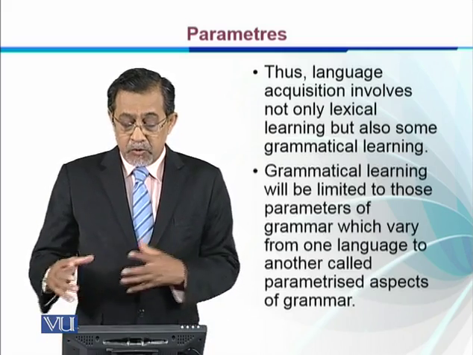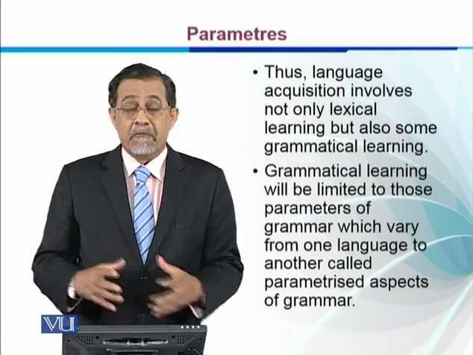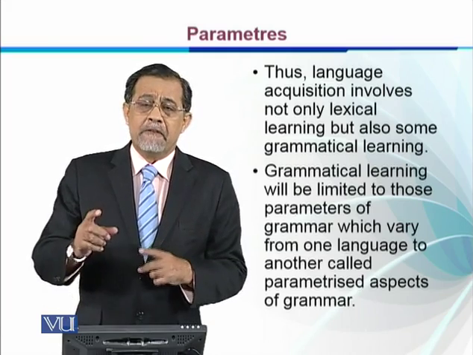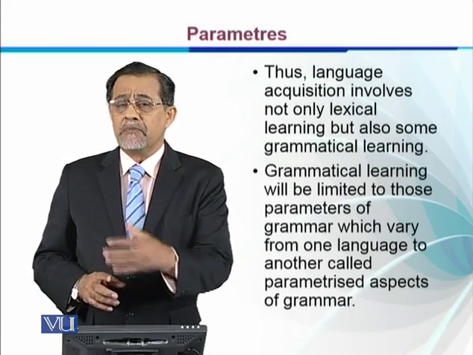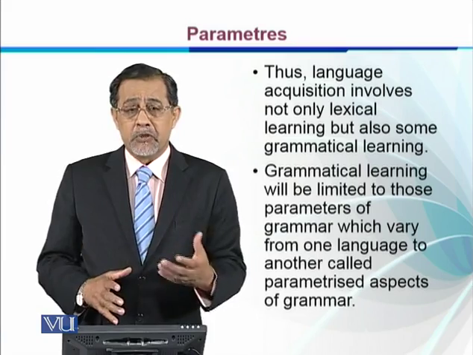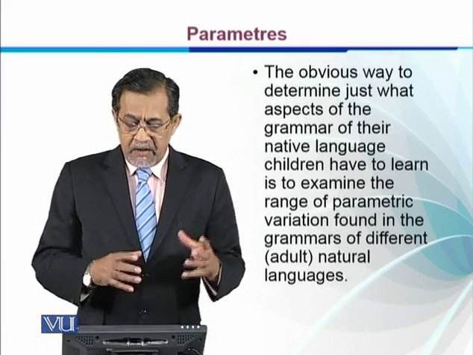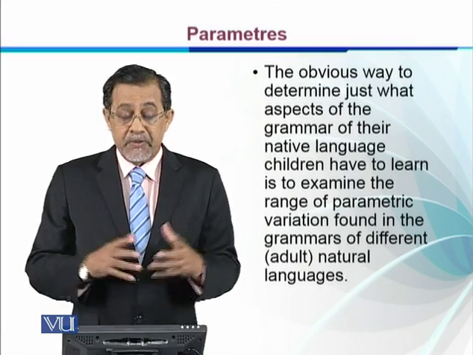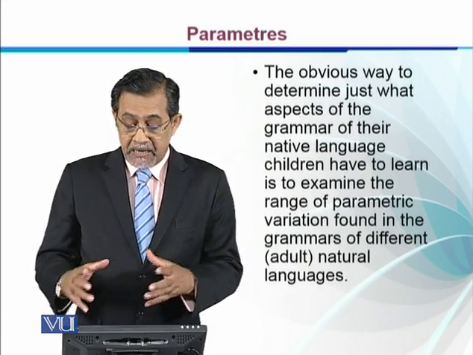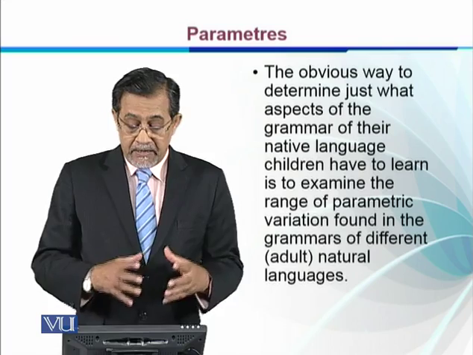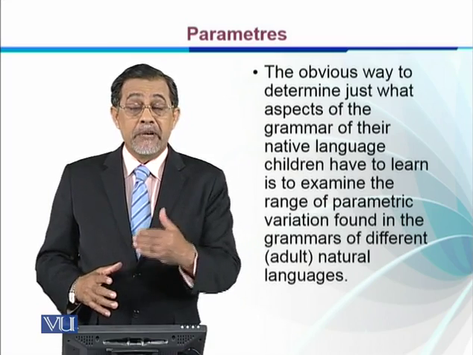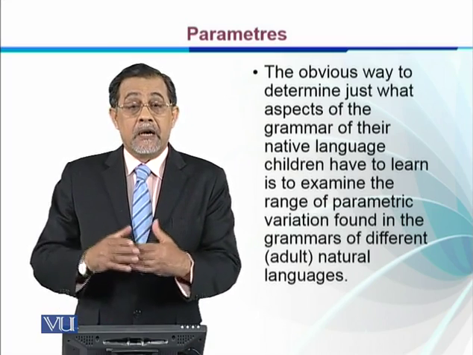Grammatical learning will be limited to those parameters of grammar which vary from one language to another, called parameterized aspects of grammar. For example, whether the head of a phrase comes on the left or the right. So these are called parameterized aspects of grammar, and they have to be learned by the children. The obvious way to determine just what aspects of the grammar of their native language children have to learn is to determine the range of parametric variation found in the grammars of different natural languages, especially by adults. How do adults use their language? This has to be learned.